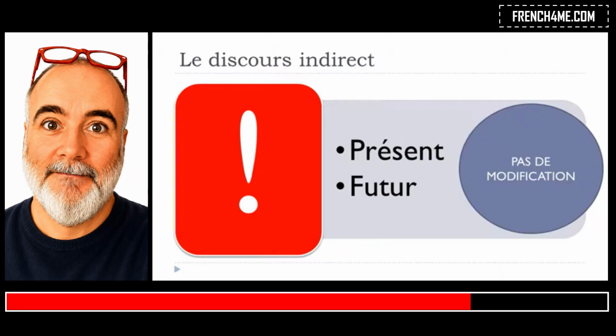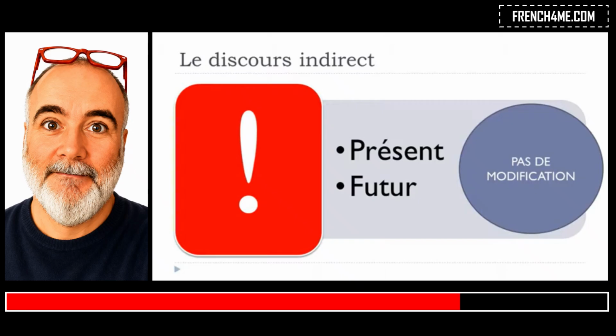That's the rule. If the verb that introduces this structure is at the present form or the future form, then you don't modify the verb after, which is quite good news.